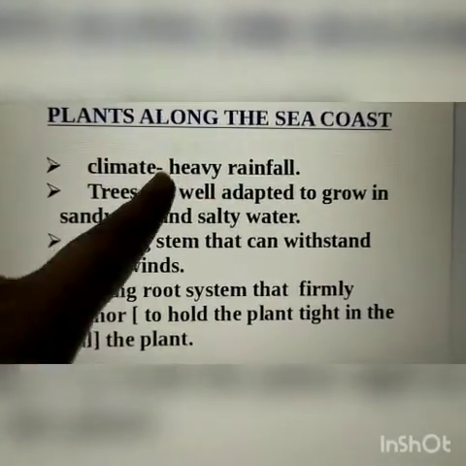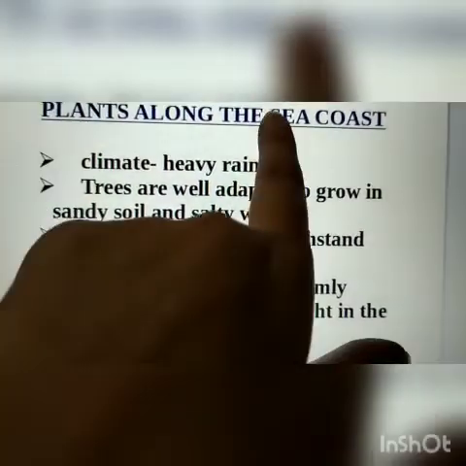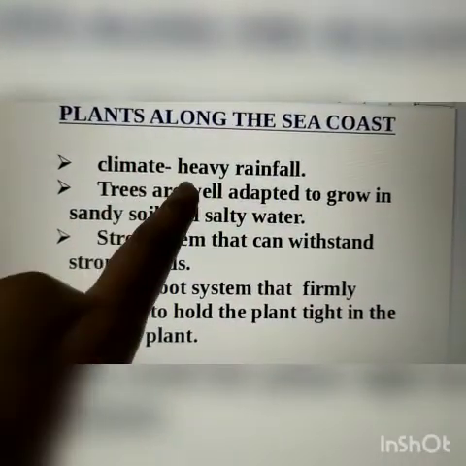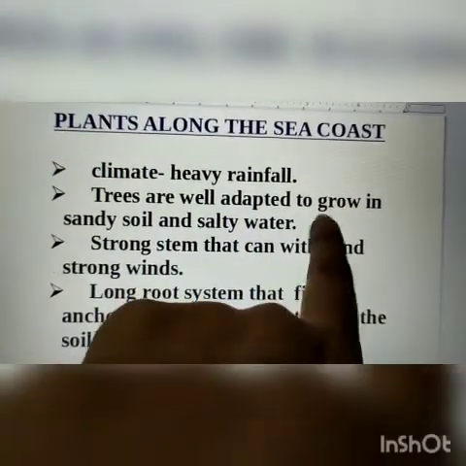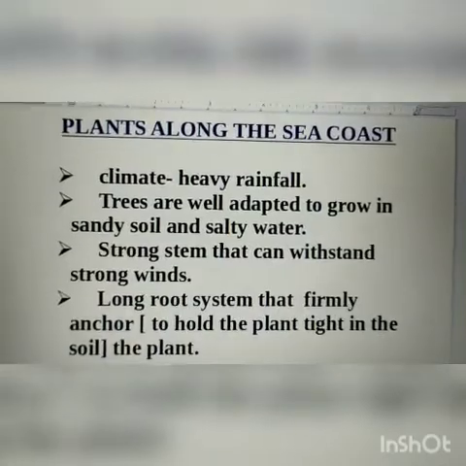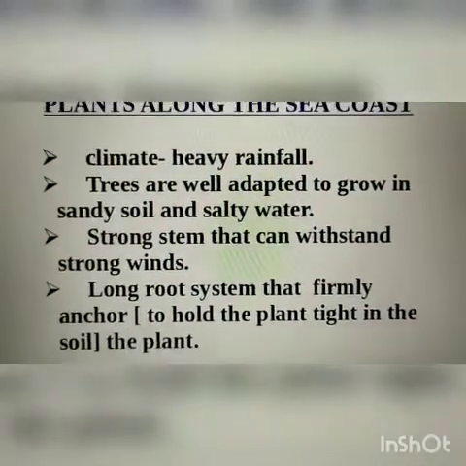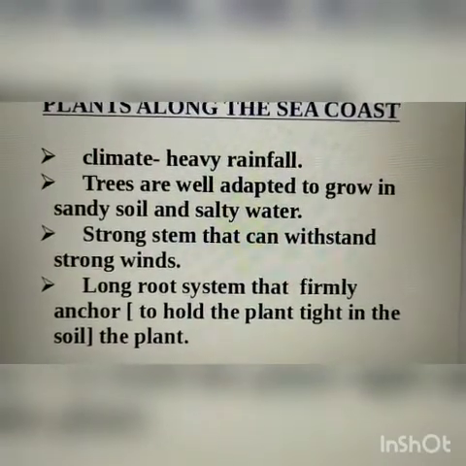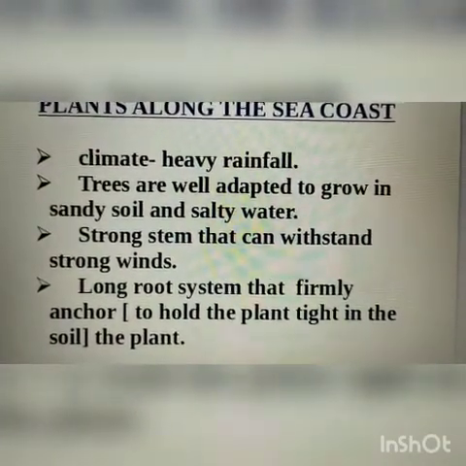So, heavy rainfall is present in the seacoast area, and trees are well adapted to grow in sandy soil and salty water. Means sandy soil is present in these areas, as these areas are near the sea.